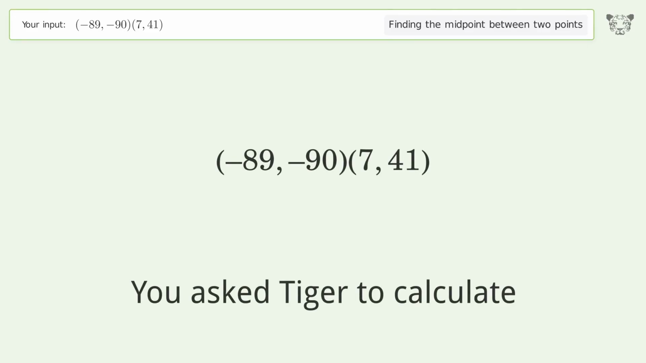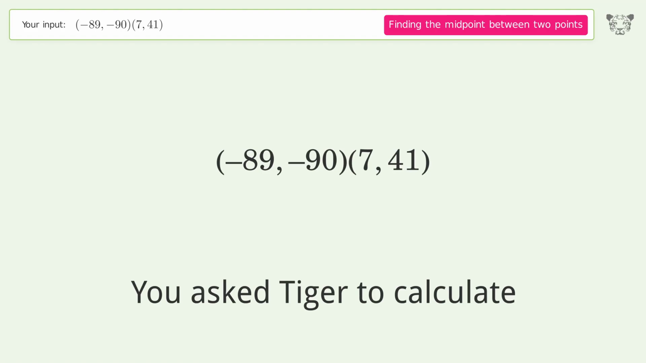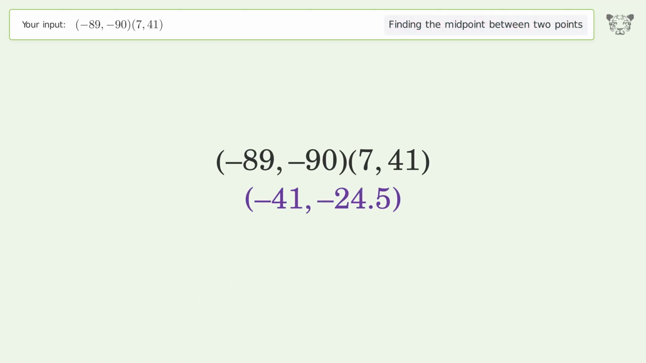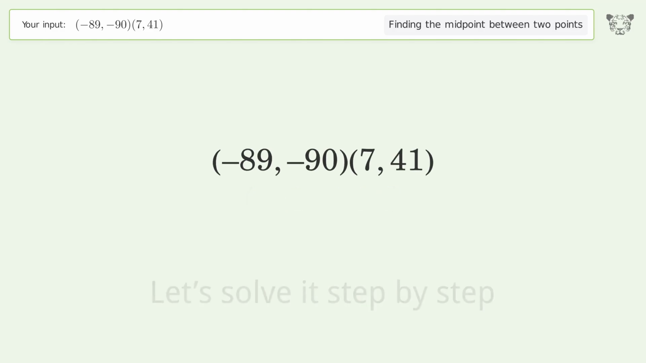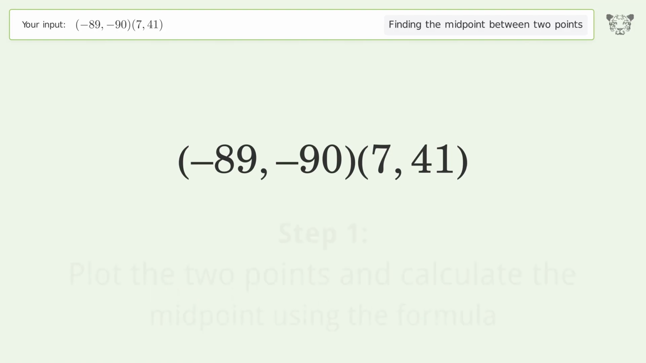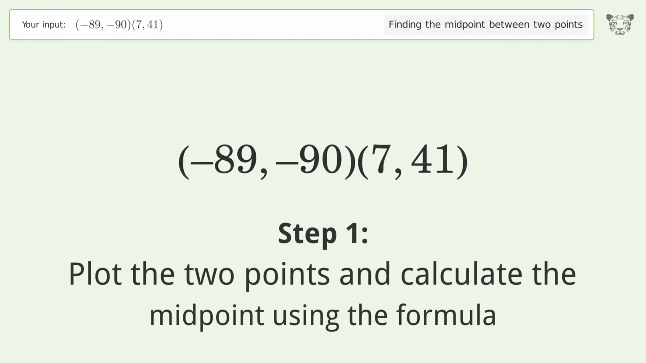You ask Tiger to calculate. This deals with finding the midpoint between 2 points. The midpoint between the 2 points is -41, -24.5. Let's solve it step by step. Plot the 2 points and calculate the midpoint using the formula.